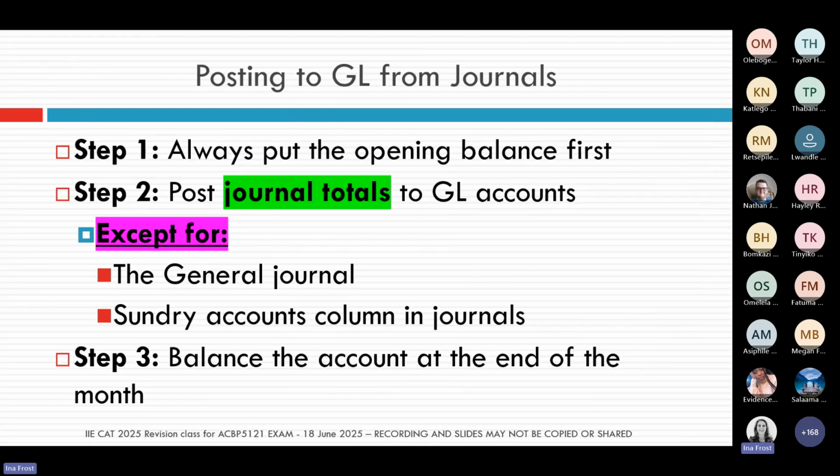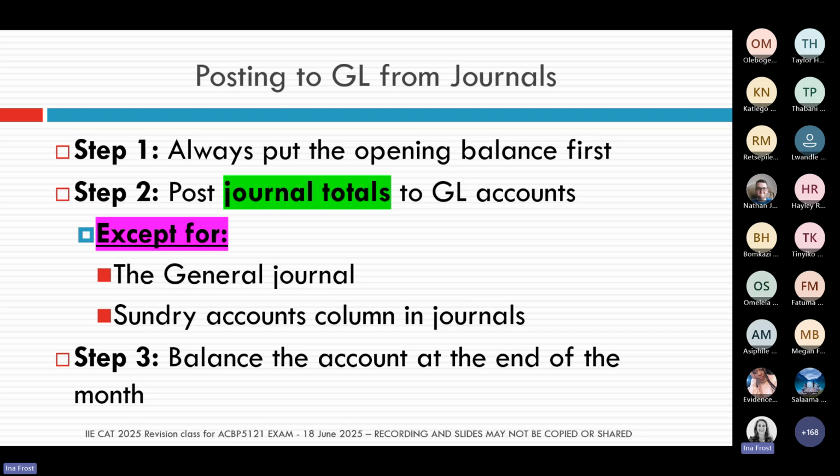So when we post from the journals, and this is really key, and this is where we see a lot of problems when we're marking the papers, is that students forget to use the journal totals. The only exception to the rule is when we post from the general journal, we'll use individual transactions.